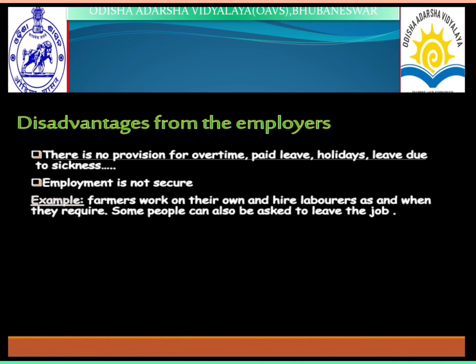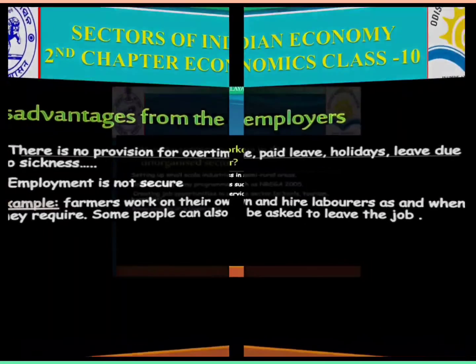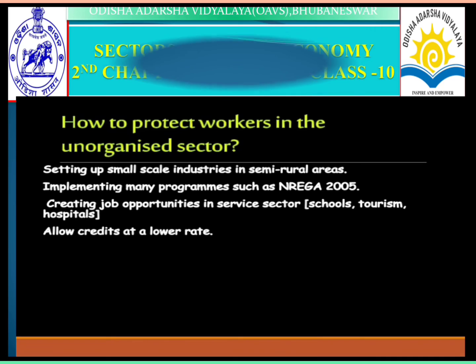Disadvantages from the employers: there is no provision for overtime, paid leave, holidays, or leave due to sickness, and employees are not secure. For example, farmers work on their own and hire laborers, and when required, some people can also be asked to leave the job. Next, how to protect workers in the unorganized sectors?